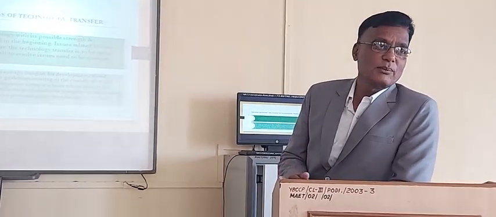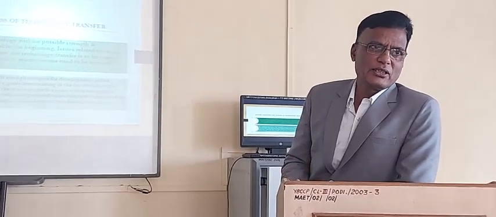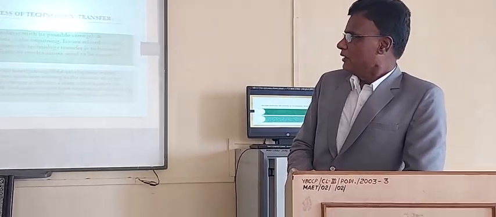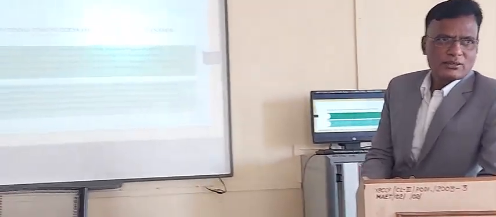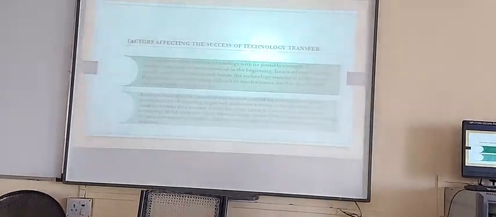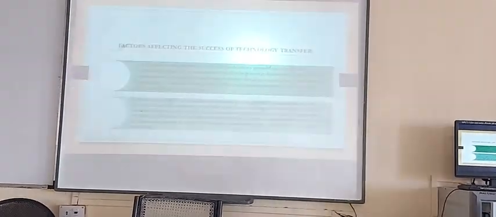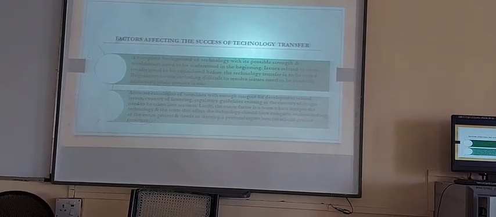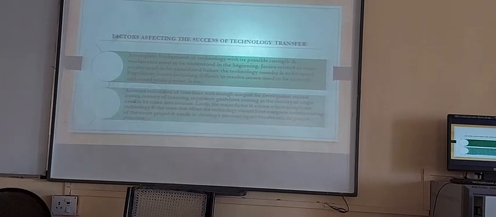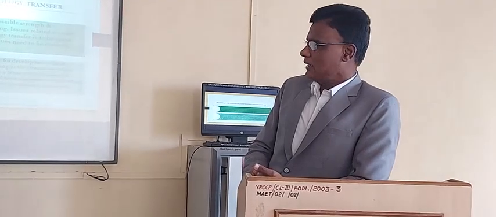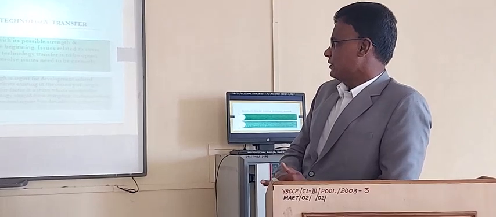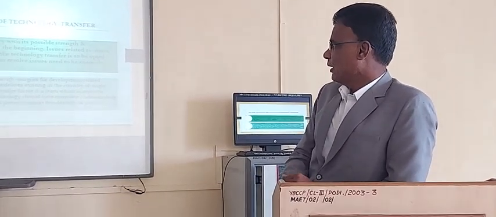Technology transformation is a big project between two parties, innovator and company. The success of this project depends on first finding out the weakness and the strength of that project. Again, there are so many issues, like the royalty. When the innovator is there, he demands royalty because the innovation is done by him. So the company is in a position to decide how much amount is to be given to the innovator. This royalty factor is decided initially, not after. So this is another factor to be considered before the technology transfer is obtained.